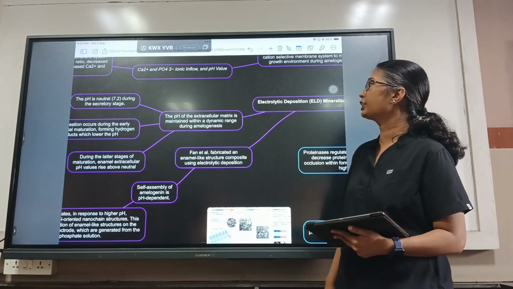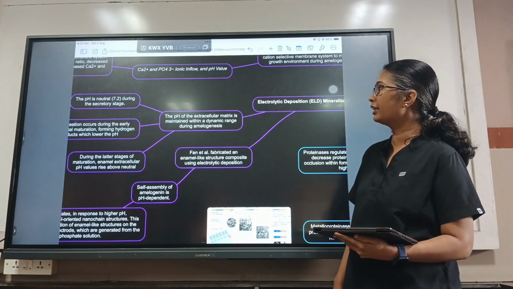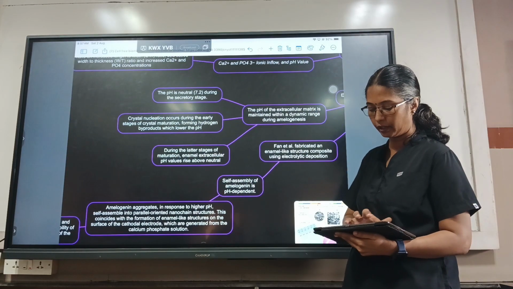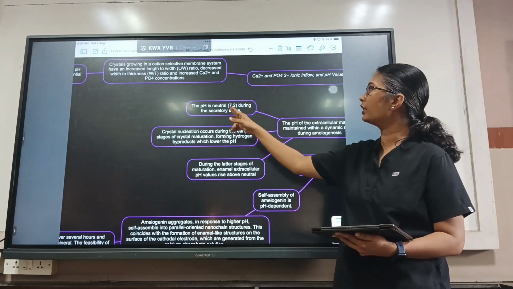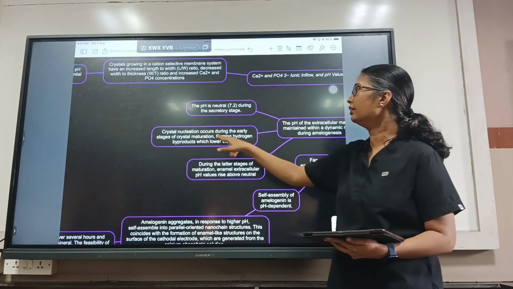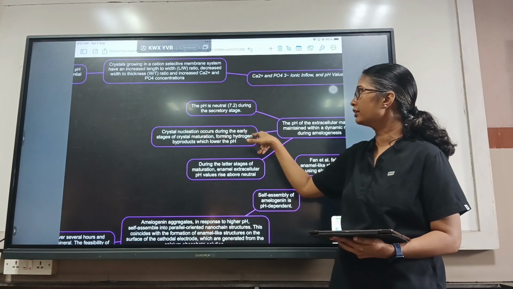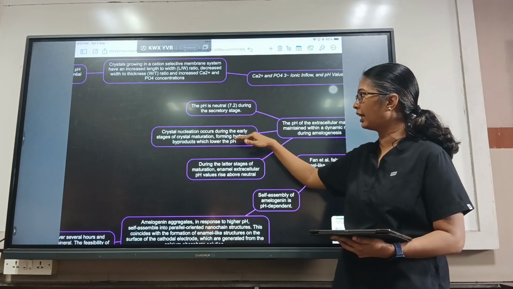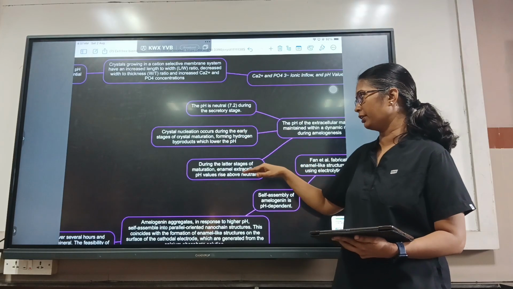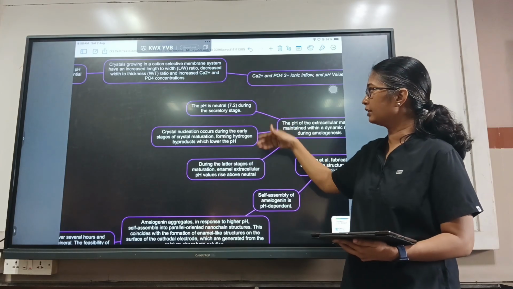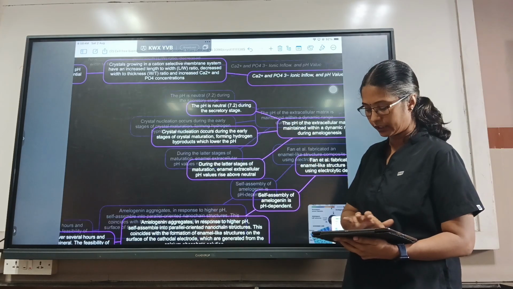The pH of the extracellular matrix is maintained within a dynamic range during amelogenesis. Normally, what happens during amelogenesis regarding the pH? The pH is neutral, which is 7.2 during the secretory stage, and during crystal nucleation, the early stage of crystal formation, there is a hydrogen byproduct formation, which lowers the pH, so it becomes a little acidic. And during the later stages of maturation, the enamel extracellular pH values rise above neutral. So this is the pH variation during amelogenesis.